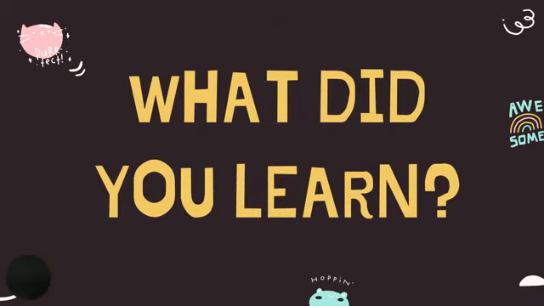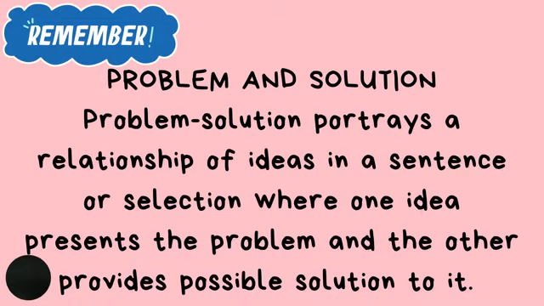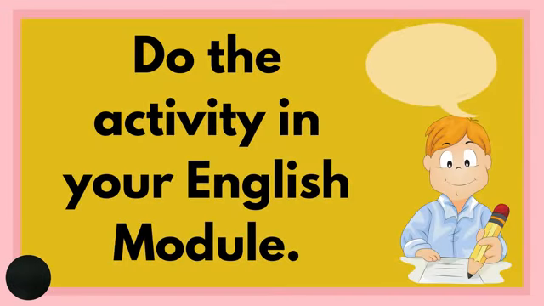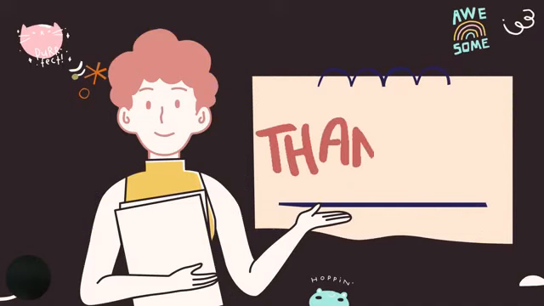Now, what did you learn from our lesson? Very good. Problem and solution portrays a relationship of ideas in a sentence or selection, where one idea presents the problem and the other provides possible solution to it. Problem refers to the issue or idea that has to be solved, while solution refers to the statement that shows how the problem can be solved. Now for your activity, do the activity in your English module.